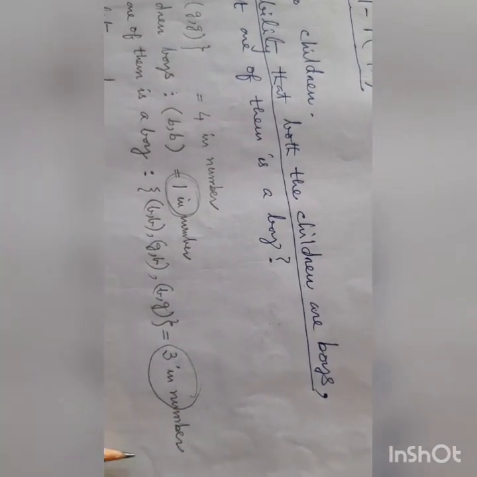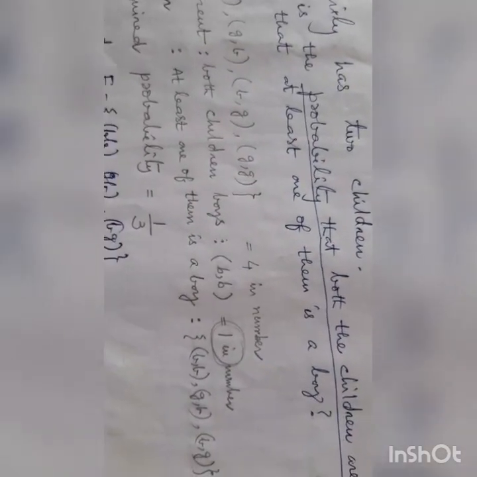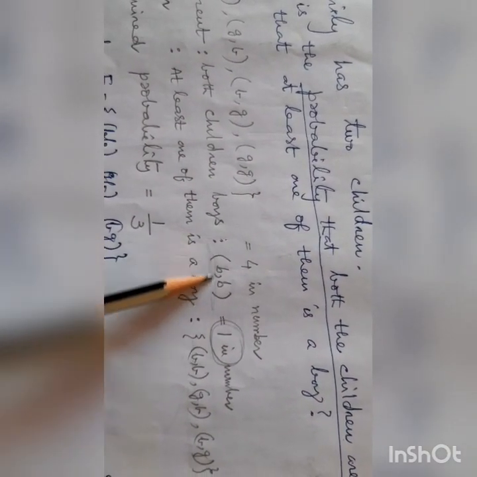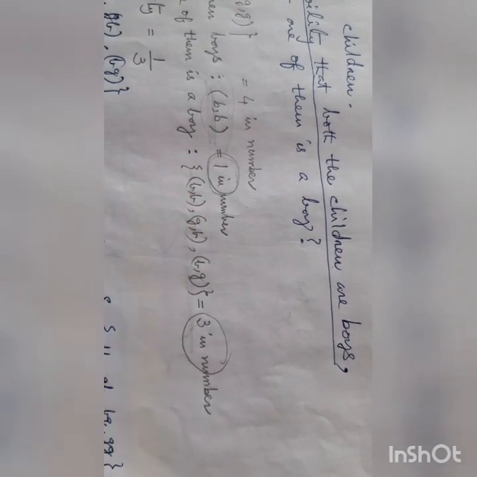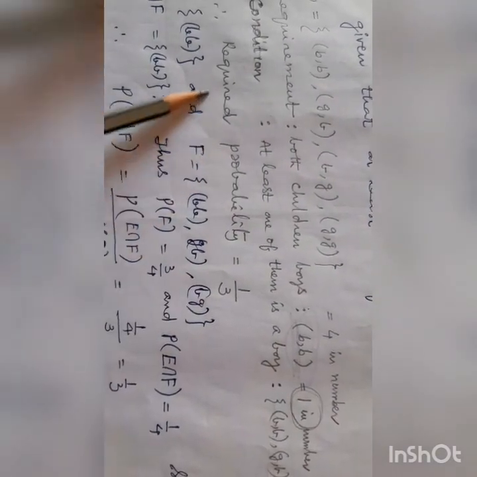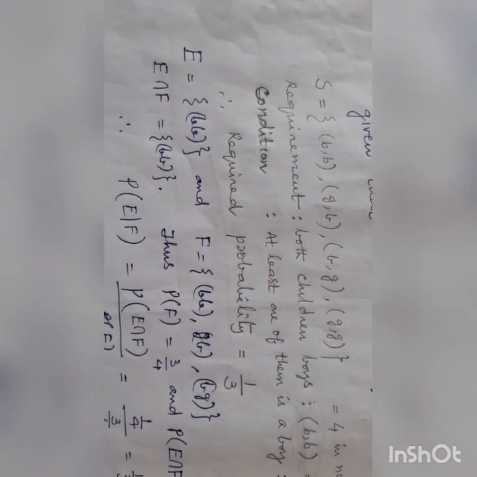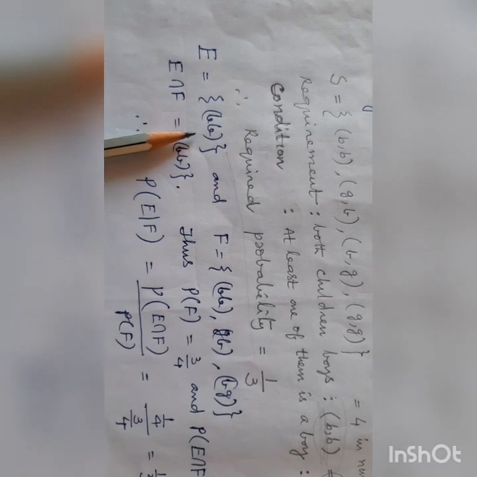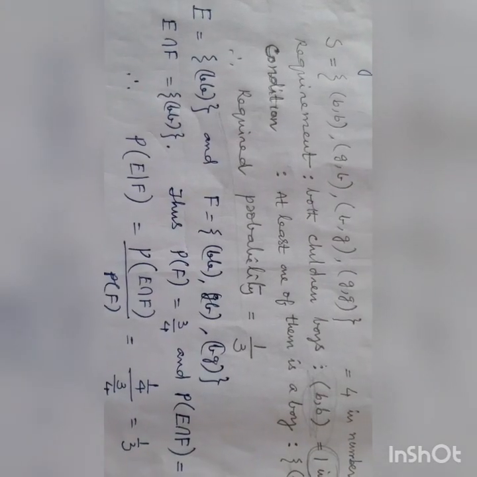So here the condition has 3 outcomes. This condition you should write as a sample space, and the probability of 2 boys you have to find. This is 1 by 3. The required probability is 1 by 3. So here E equals BB and F equals BB, GB, BG.